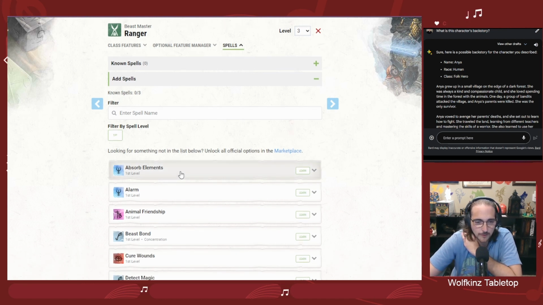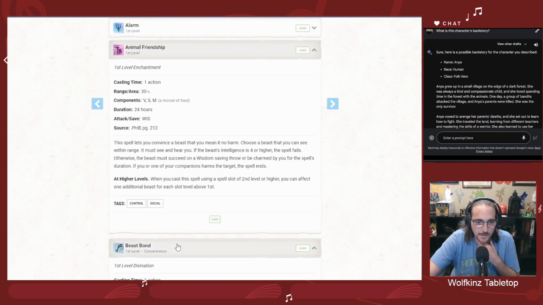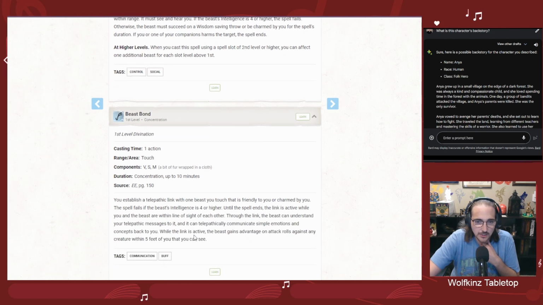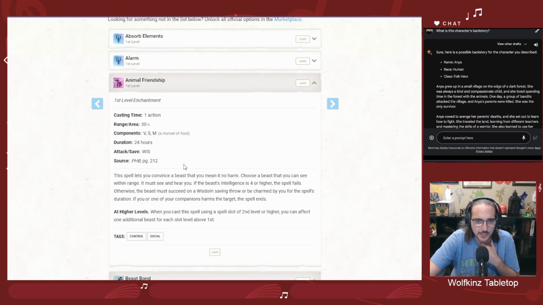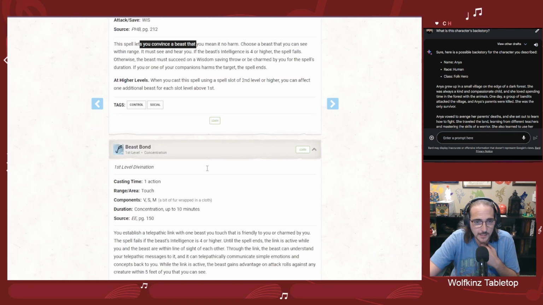The purpose of building the character is I want to build it to where it's functional, to where you could take this and play it in a game if you wanted to, but also keeping it as close to what Bard has suggested as possible. So a mix of spells I think would actually be worth taking, but also trying to stay on brand. For instance, we've got Animal Friendship here and we've got Beast Bond. To be honest, I usually end up liking Animal Friendship a little bit better. But we could take both if we want. We do have 3.